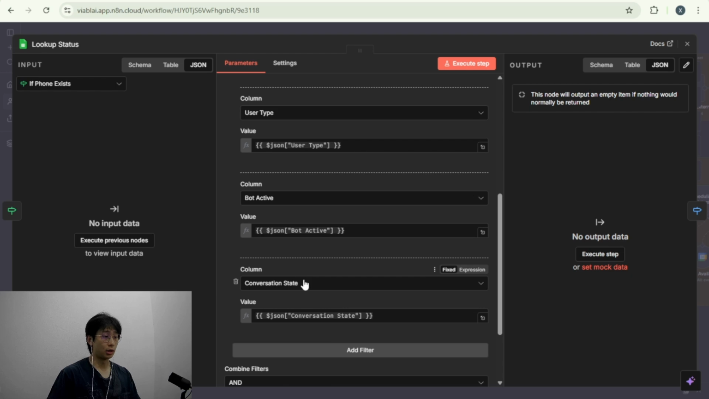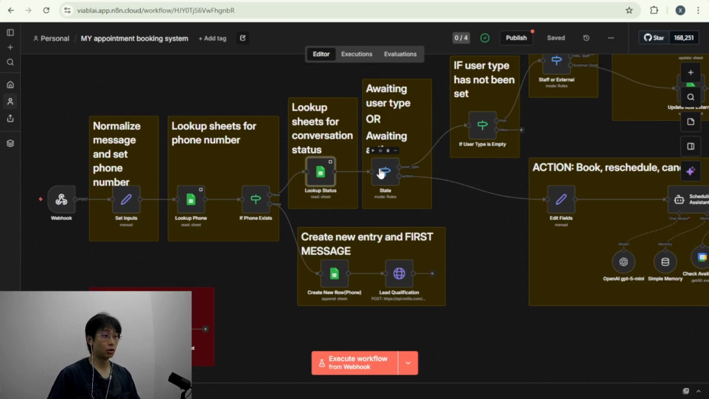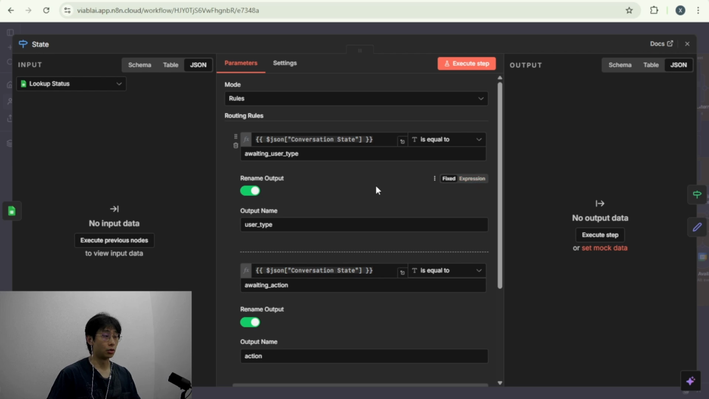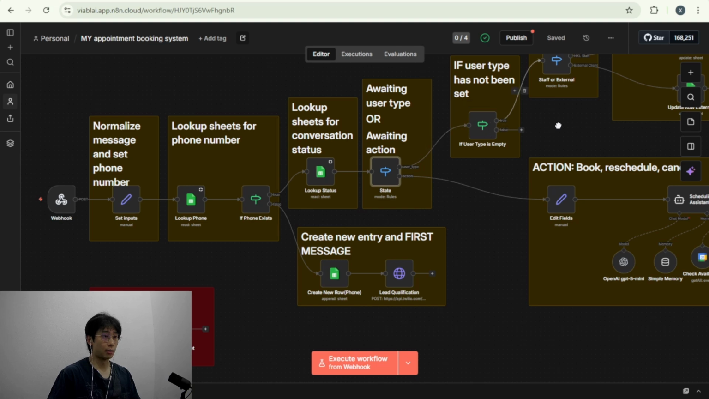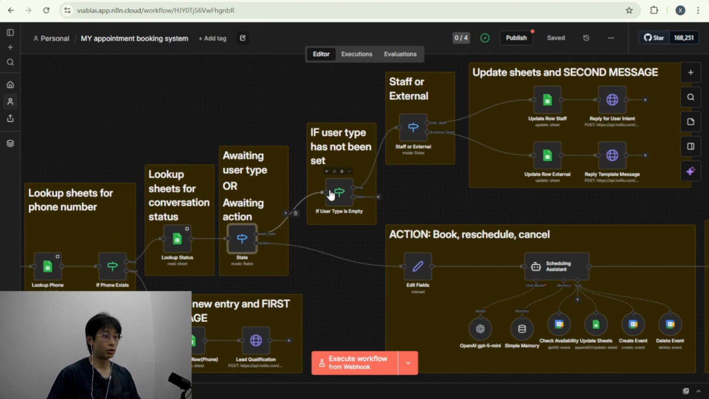So in this step, the conversation state would currently be awaiting user type. The next node will be a switch node. Since we are currently at awaiting user type, it would lead us down this path above to check if the user type is currently empty.